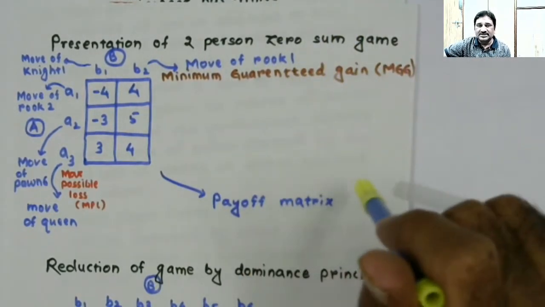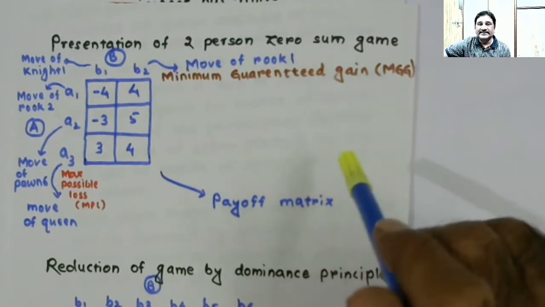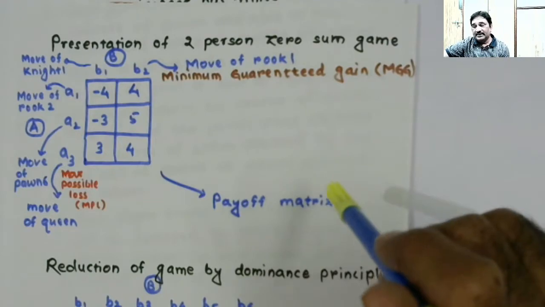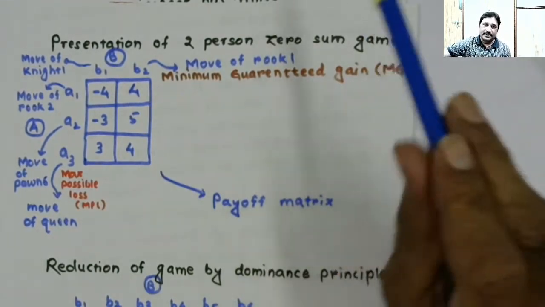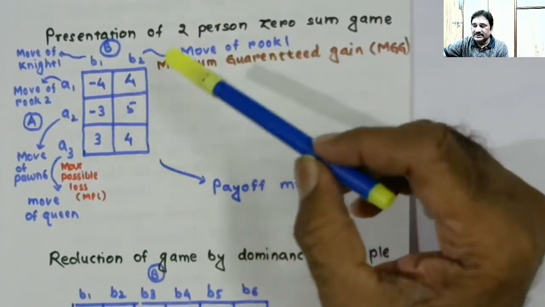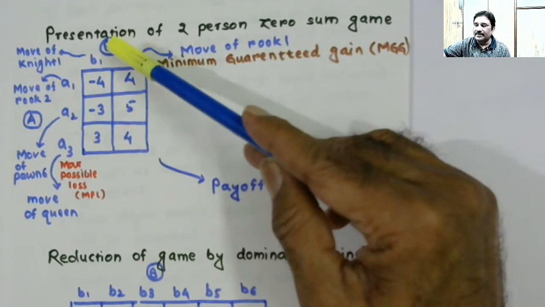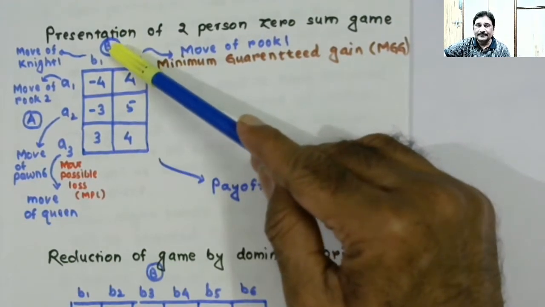The presentation of the game is important so that we are able to analyze it and understand the things and take the things further, right? So there are two players in the game. One player will be called A and another player will be called B.